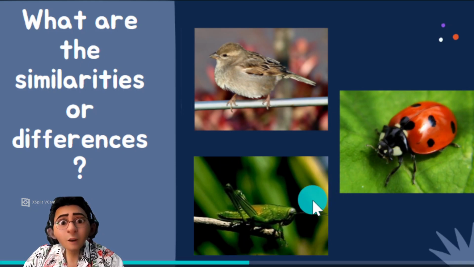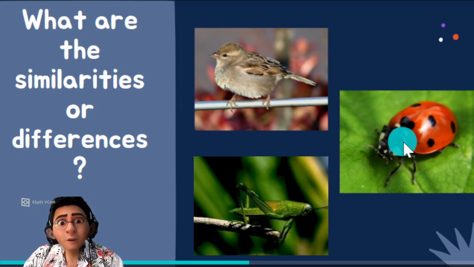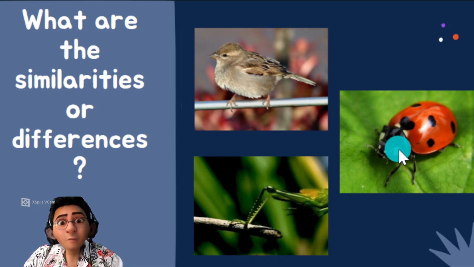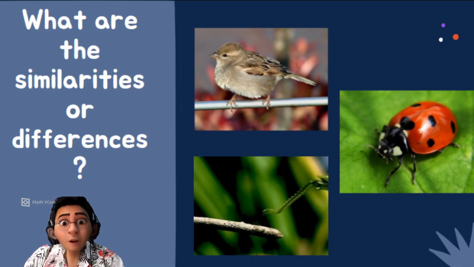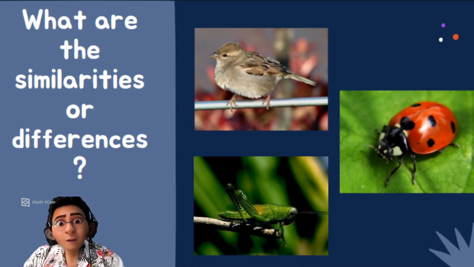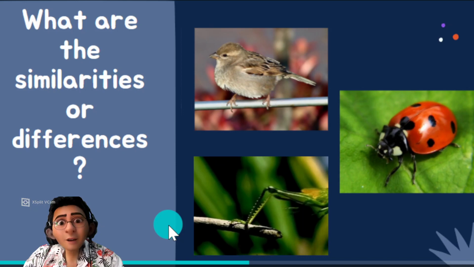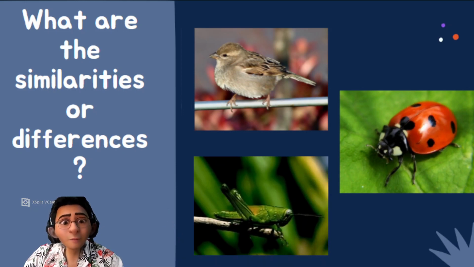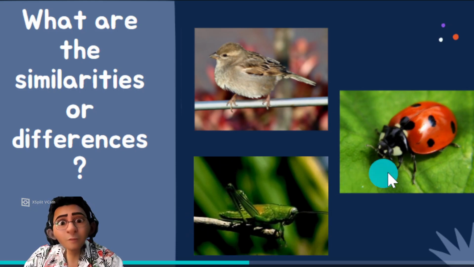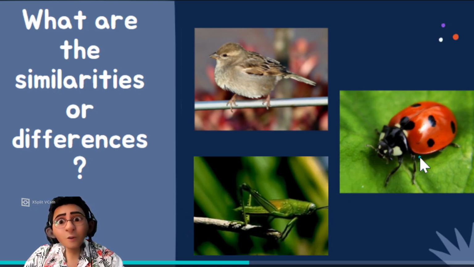So what are the differences? The baby ladybug goes from egg to larva, compared with grasshopper, they call it nymph, not larva. From egg to nymph. Here, egg to larva.